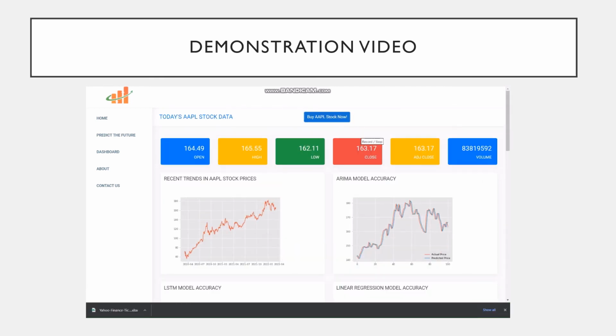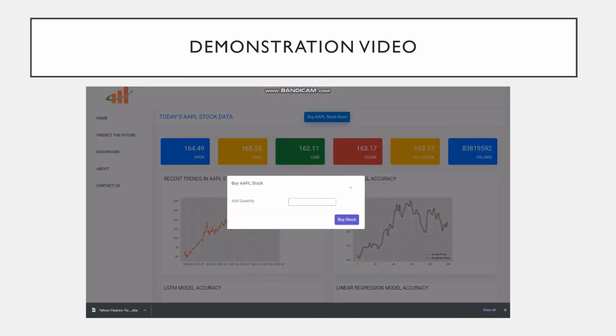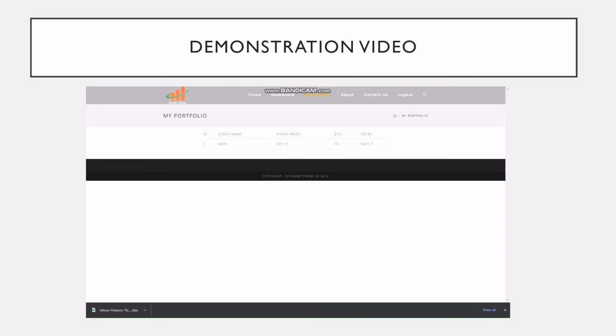Now, we also want to provide the user the option to buy the stocks according to our recommendation. So at the top of the page, here is a buy stock now button, which the user can click and say, I want to buy 10 stocks based on the recommendation because I'm feeling good based on the machine learning and the sentiment analysis predictions. So here I click on buy stock and we see that these stocks get added to our portfolio.